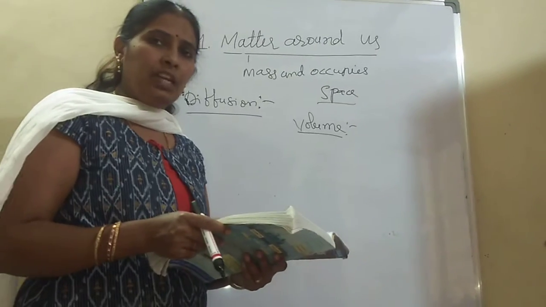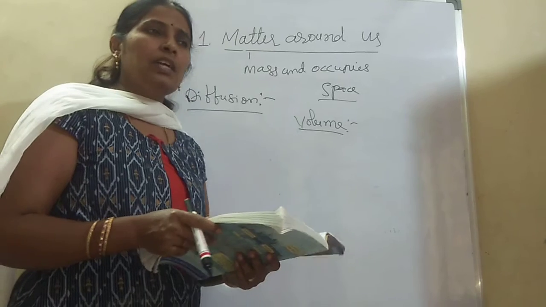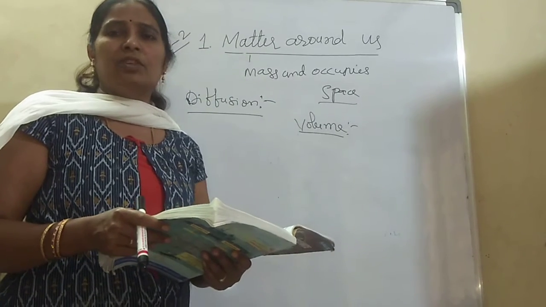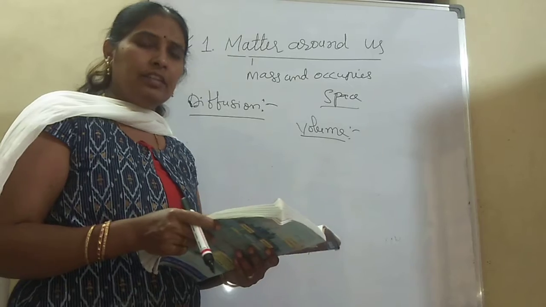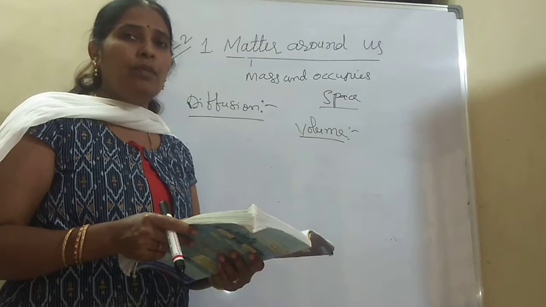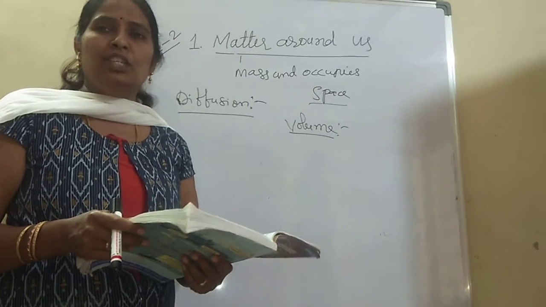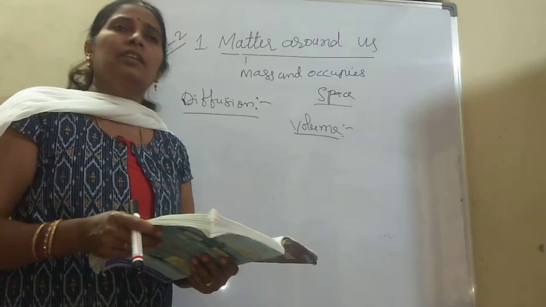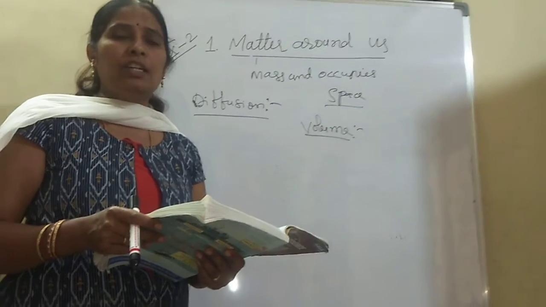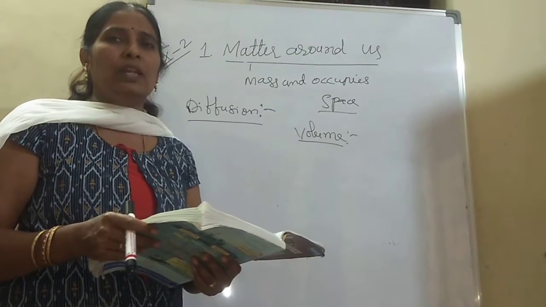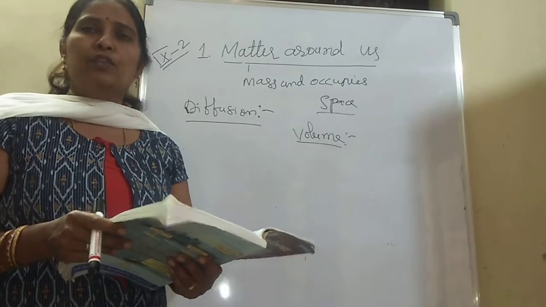For example, a deodorant spray. As soon as you spray it and it enters the classroom, everyone will notice and ask, which deodorant is it, which spray? How do they come to know that? Due to diffusion, it spreads. The fragrance mixes with the air and moves from one place to another place. And moving or spreading from one place to another place is known as diffusion.